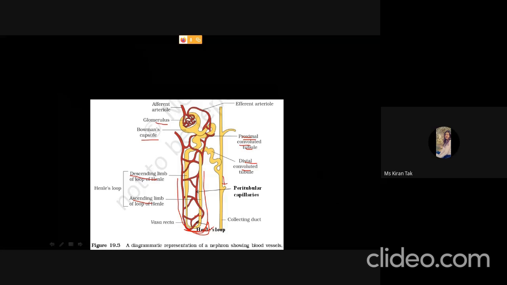Now there is the blood supply to this nephron, and the blood supply is explained in this way, that the afferent arteriole takes up blood to the